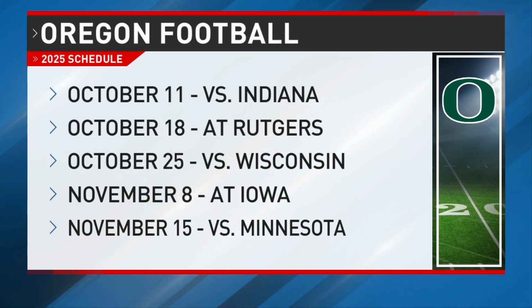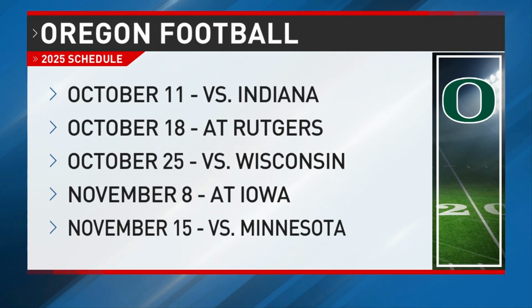October begins with a home game against an Indiana team that will face Notre Dame in the first round of the playoff next weekend. That's followed by a 3,000-mile trip to Piscataway, New Jersey to face Rutgers for the first time ever. October 25th has the Wisconsin Badgers visiting Eugene. Oregon then has their second bye week of the season.